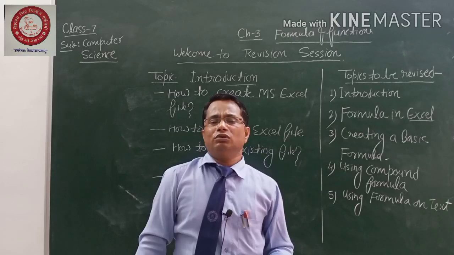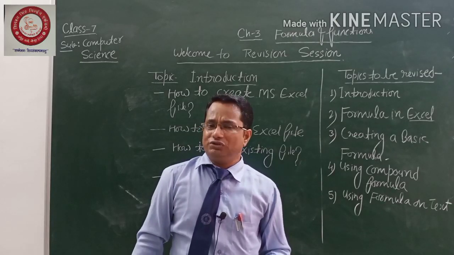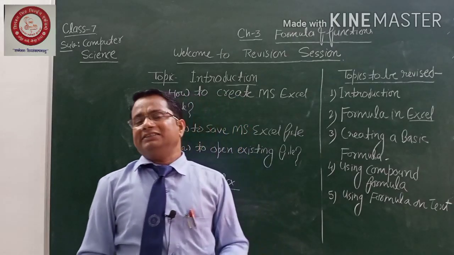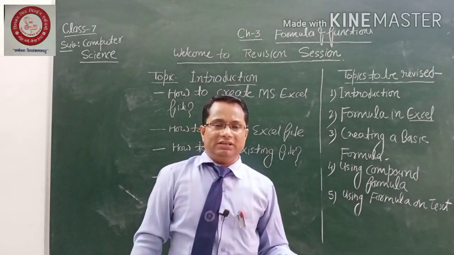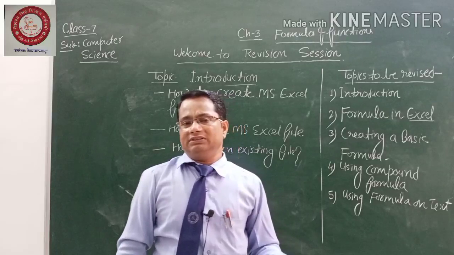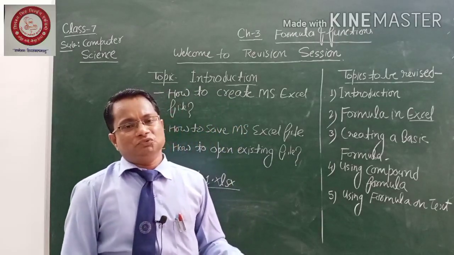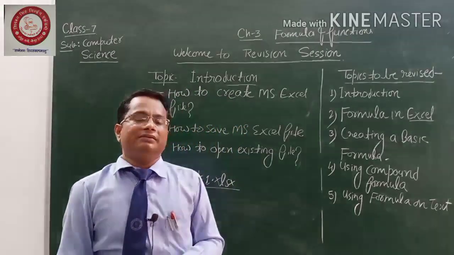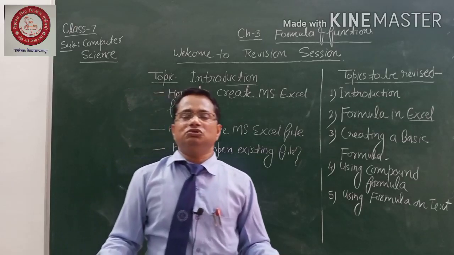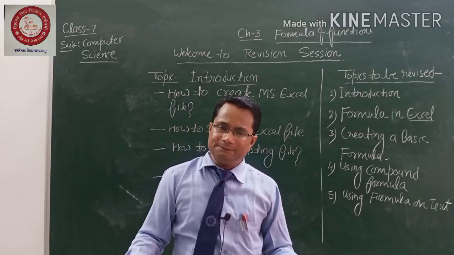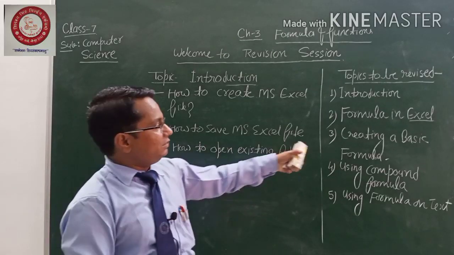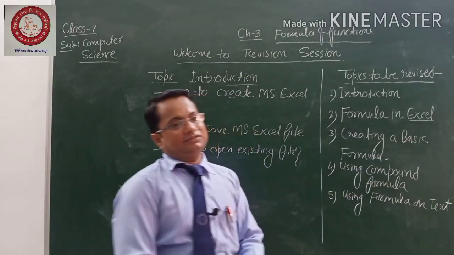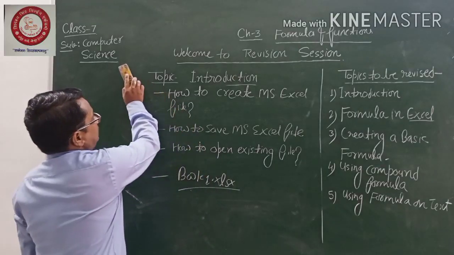And finally one more thing, the last thing I just want to tell you: in the title bar, on the left hand side there is the quick access toolbar. Here you will get the save button, undo button and redo button. These 3 buttons are always available, right? And these are the frequently used buttons. You can use them anytime, right? So this is all about your introduction part, right? Let me come to our second topic, formulas in Excel. Okay, let me erase the board here.